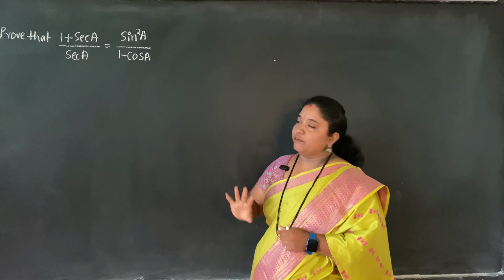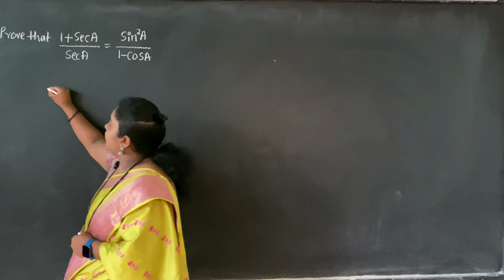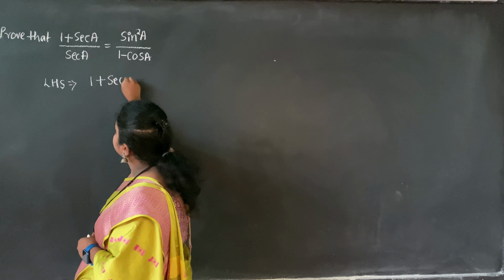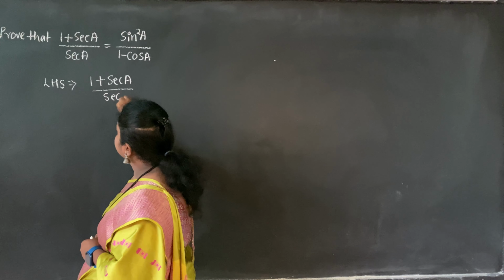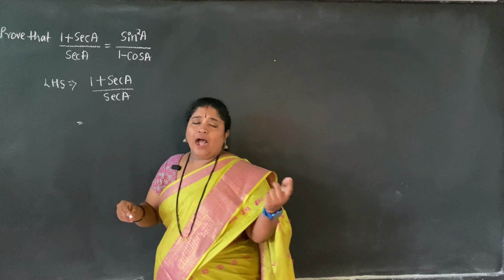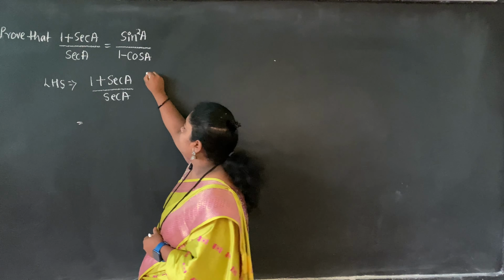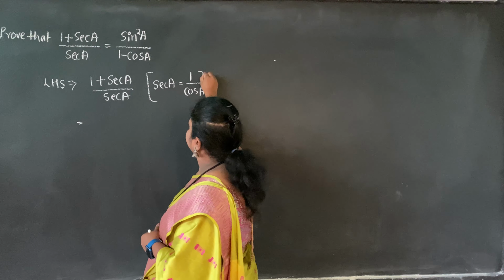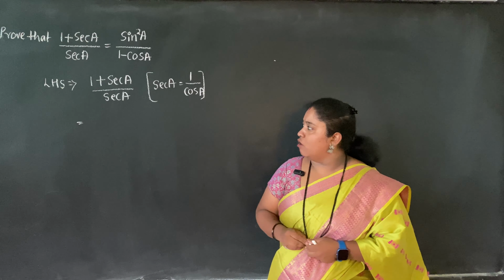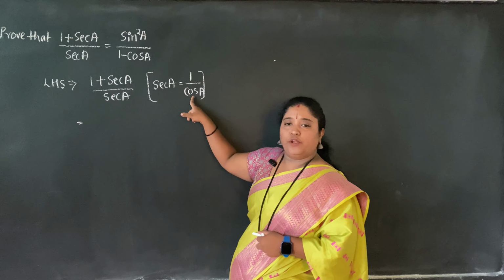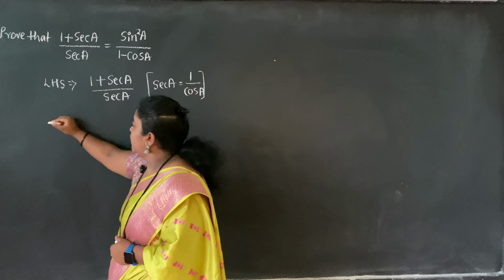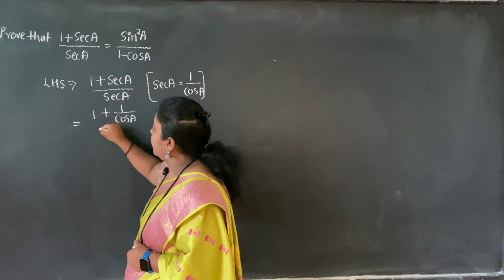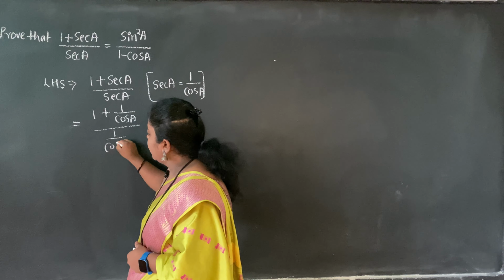Fine. So first let me consider the LHS part. What is there in the LHS? LHS is nothing but 1 plus sec a divided by sec a. Now, how can I simplify sec? I know that sec is the reciprocal of cos. So instead of sec, I'm going to put 1 by cos. So what do I get here? 1 plus 1 by cos a, whole divided by 1 by cos a.